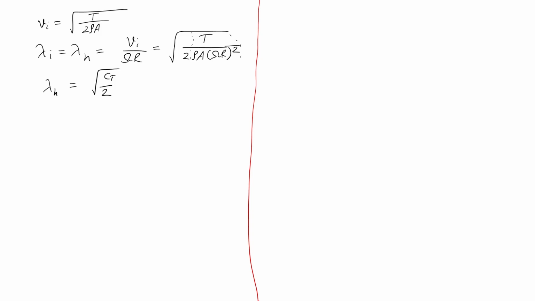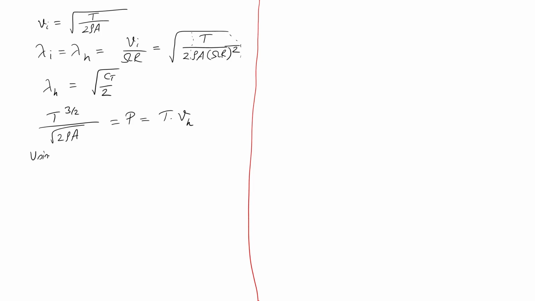And going by the same logic, if I now look at the parameter T to the power 3 by 2 by root of 2 rho A, which is my power, and it is also T into my Vh for hover.